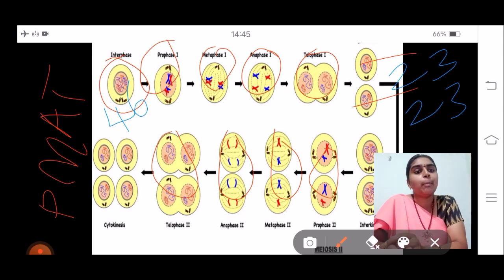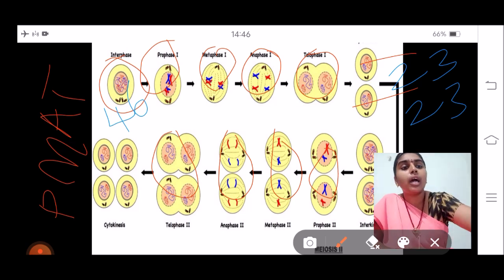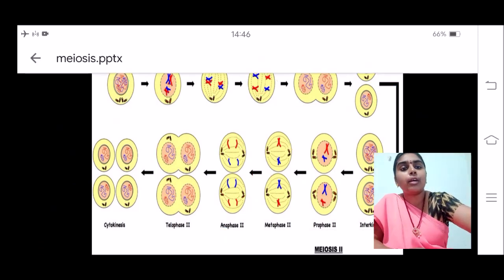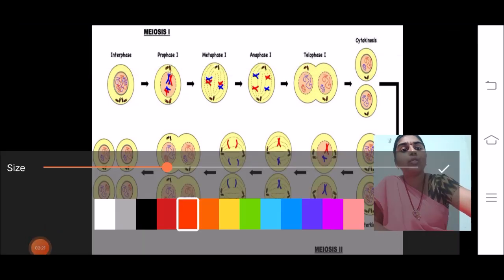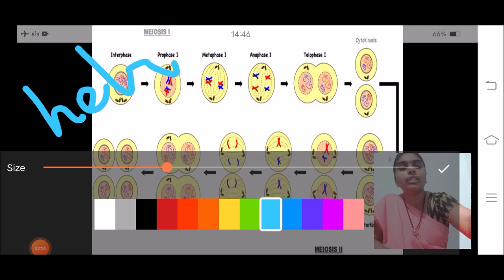Meiosis 1 is the very important phase in the complete meiotic division, whereas meiosis 2 is simply a mitotic division. Meiosis 1 is called heterotypic division.